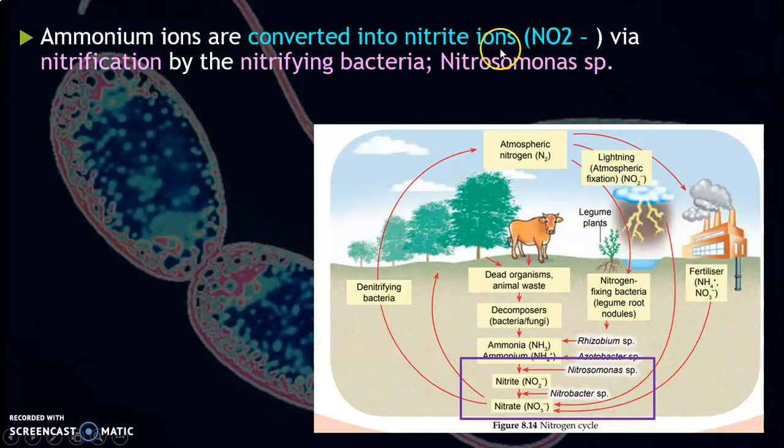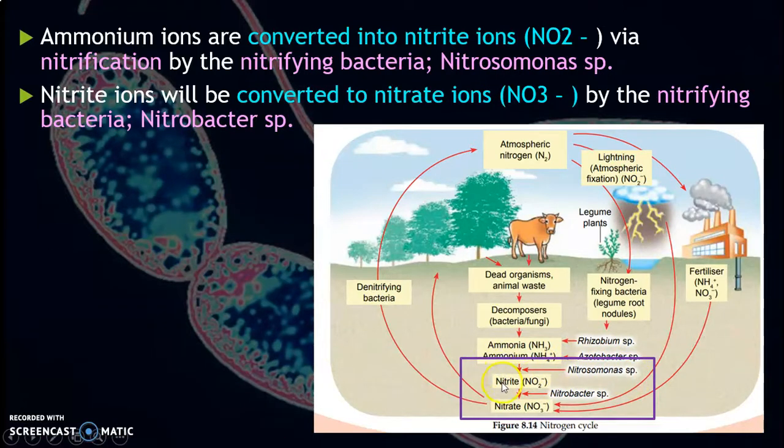This one you have to memorize. The nitrifying bacteria, whose name is Nitrosomonas species, will carry out nitrification that converts ammonium ions into nitrite ions.